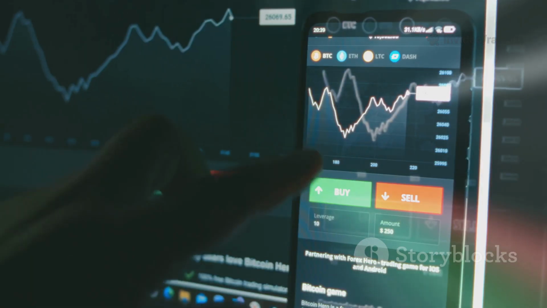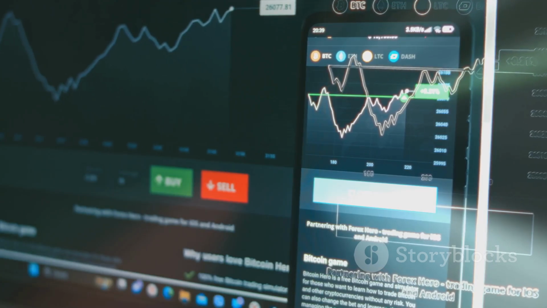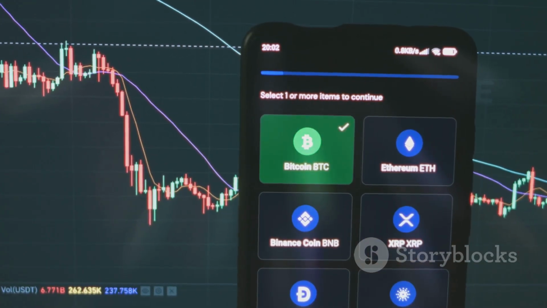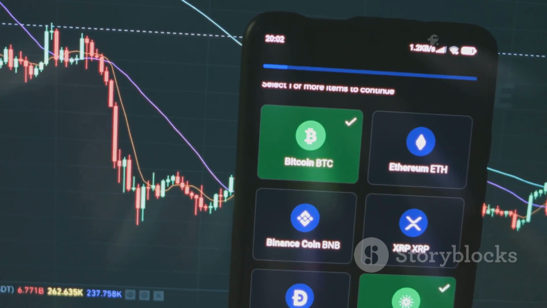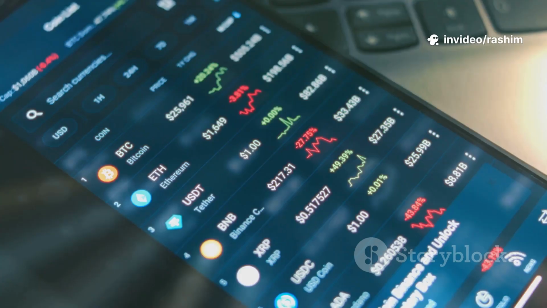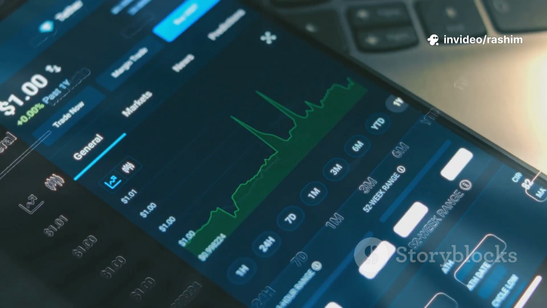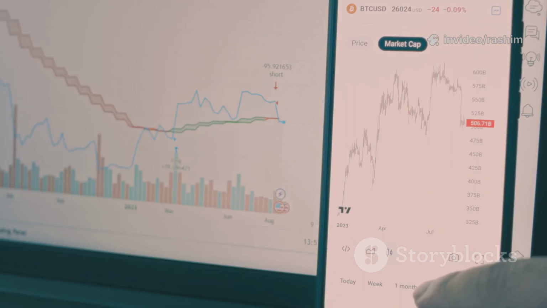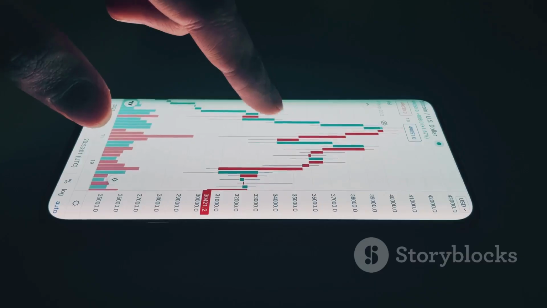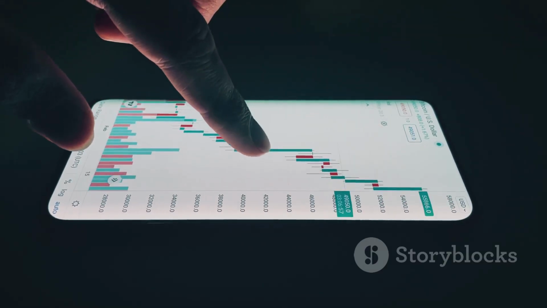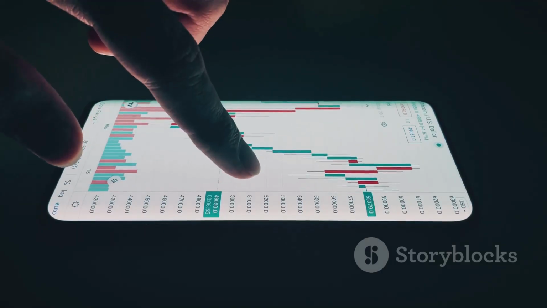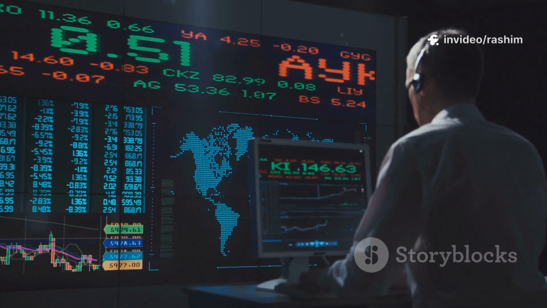One of the most valuable features for a beginner is the community. TradingView is not just a charting platform, it's also a social network for traders. You can see what other traders are thinking. You can read their analysis and see the charts they have published. This can give you new ideas and help you learn from people who have more experience. You can ask questions and get feedback.